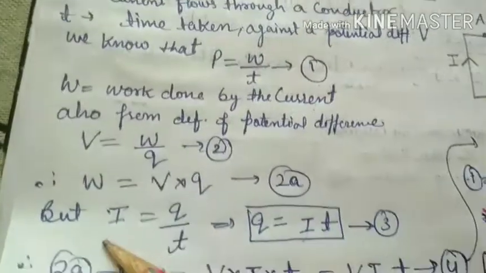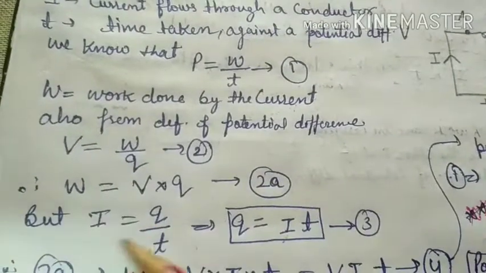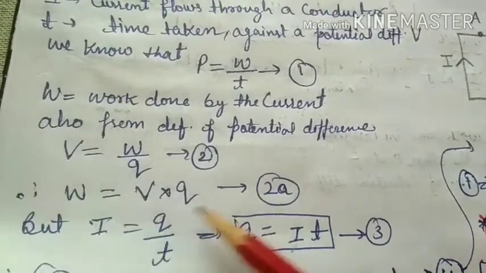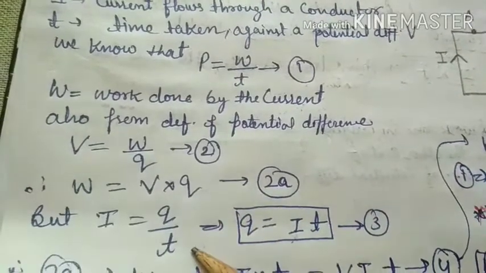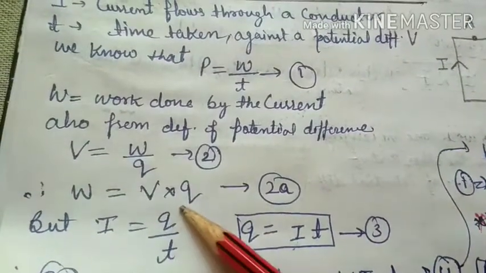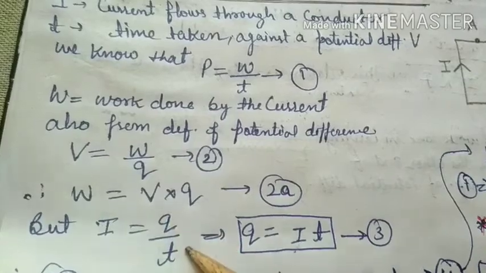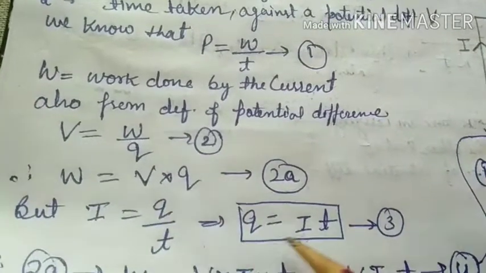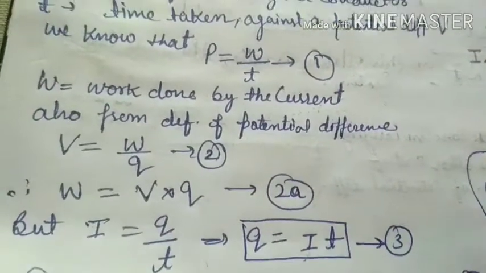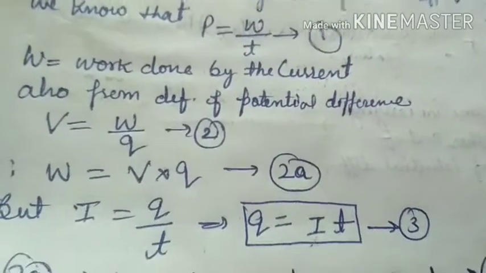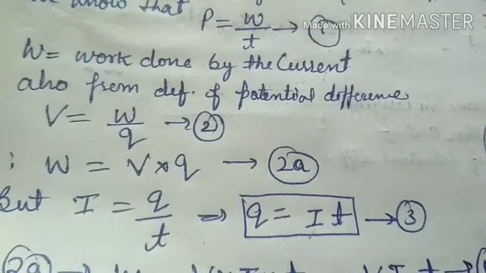But as we know, the definition of electric current is charge per unit time. The rate of flow of electric charge is called electric current. I equals Q by T. So therefore Q is equal to I into T. This is equation number 3.